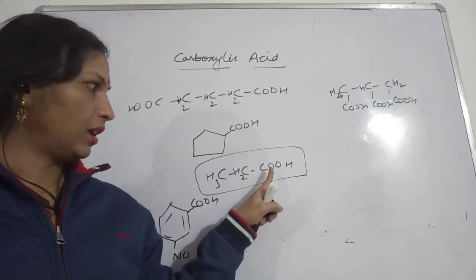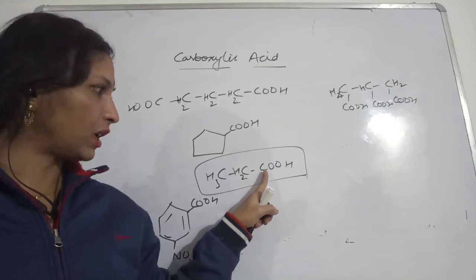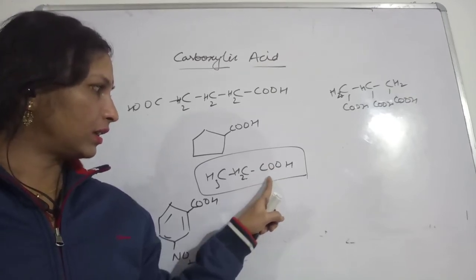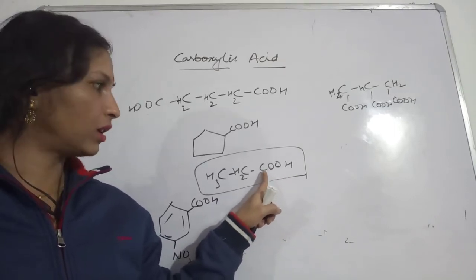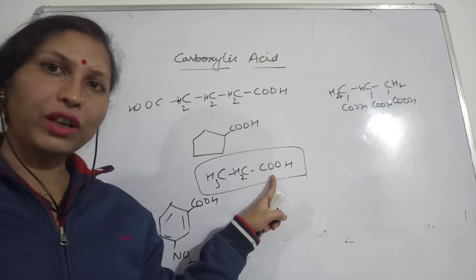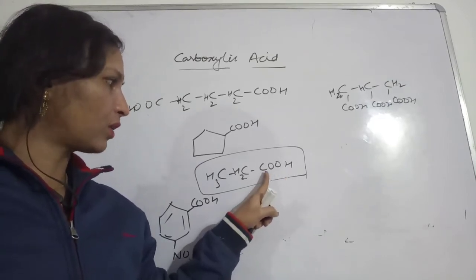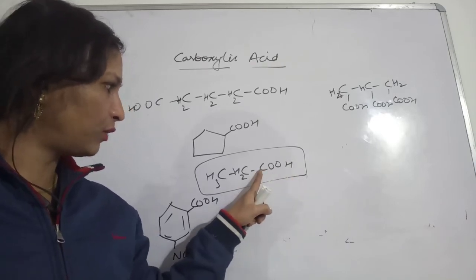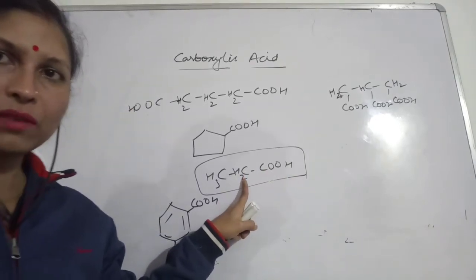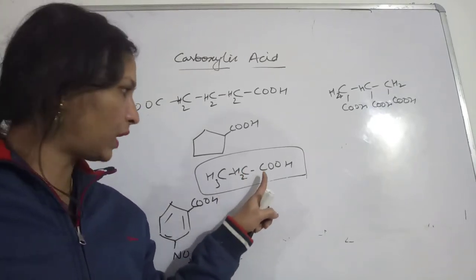The carbon-containing functional group is the carboxylic group COOH, and that carbon also will be counted when you are giving the IUPAC name. So in the straight chain you will have to count them.